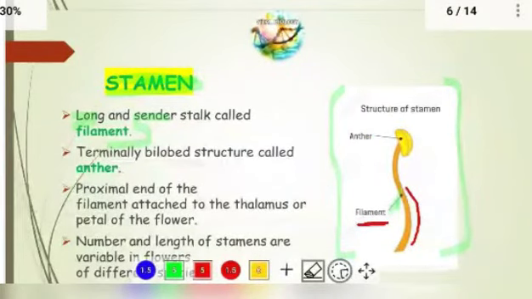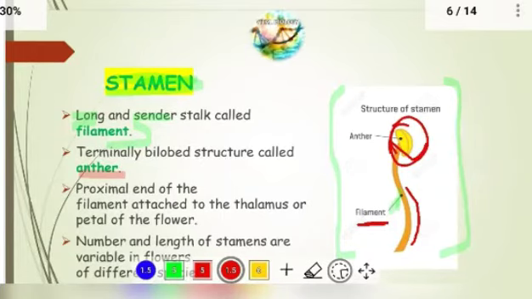You can observe here that this is the upper part, right? So this is a terminally bilobed structure. You can observe here that there are two lobe-like structures in this way.